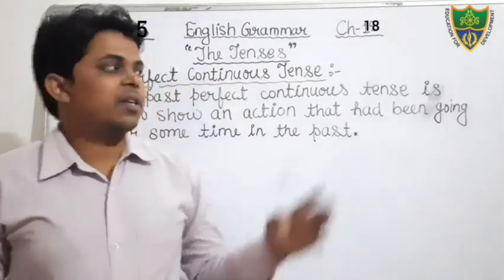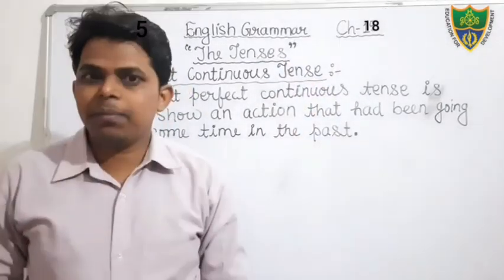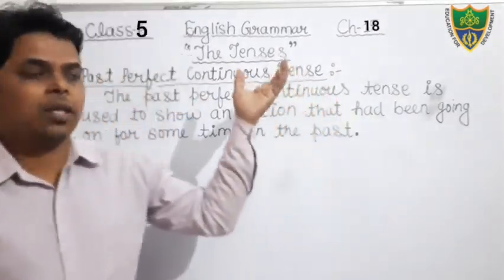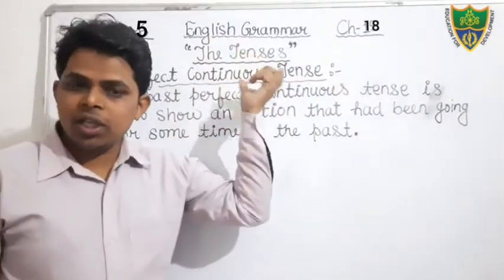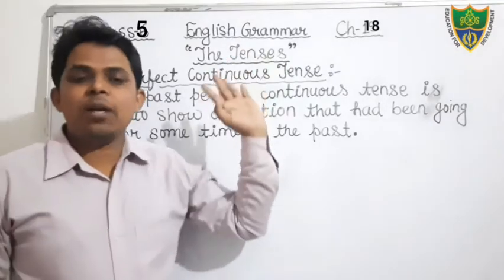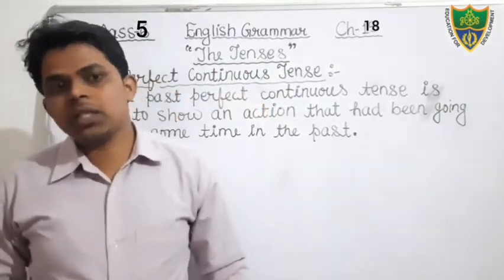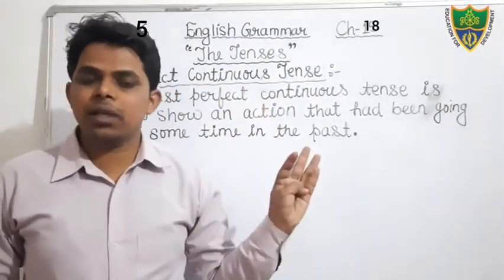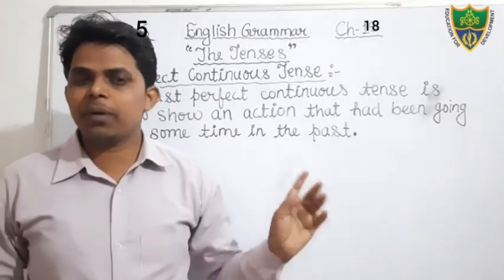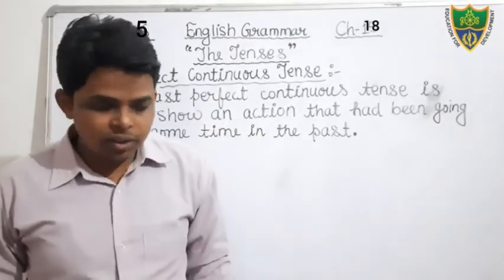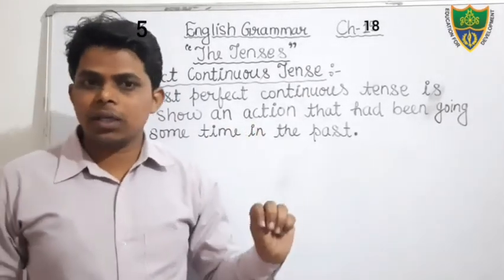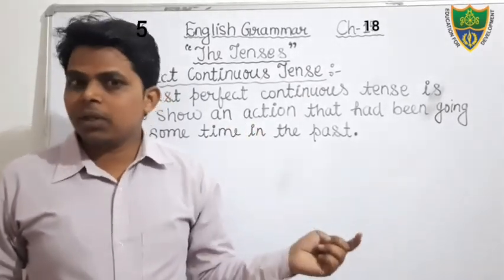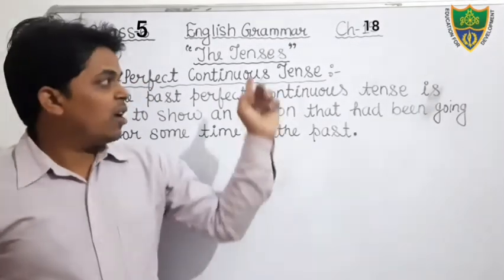Dear students, in the previous classes we were discussing chapter 15 of English grammar. The name of the chapter is Tenses. In this chapter we have read the present tense: present indefinite, present continuous, present perfect and present perfect continuous. In the past tense we have also completed past indefinite, past continuous, past perfect, and today we will discuss